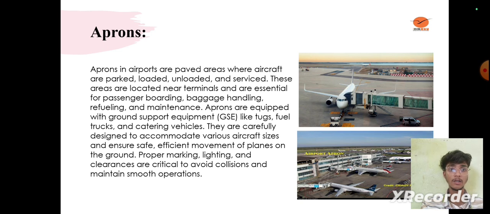Aprons are equipped with ground support equipment like baggage trucks, fuel trucks, and catering vehicles. They are carefully designed to accommodate various aircraft sizes and ensure safe, efficient movement of planes. Proper marking, lighting, and clearance are critical for avoiding collisions and maintaining smooth operations.